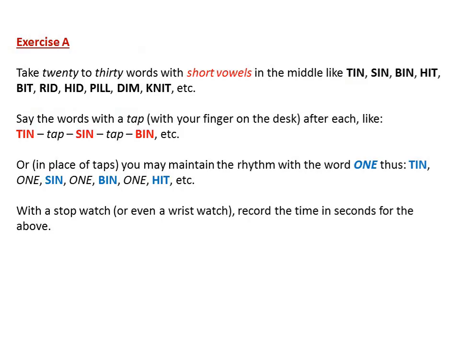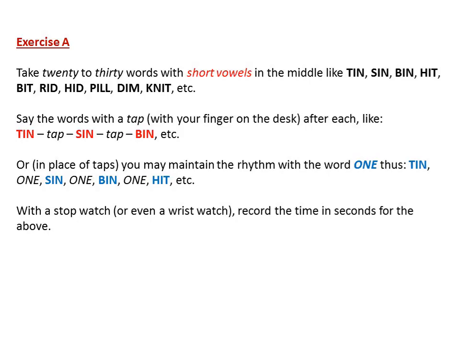Exercise A. Take 20 to 30 words with short vowels in the middle like tin, sin, bin, hit, bit, rid, hid, pill, dim, knit, etc. Say the words with a tap with your finger on the desk after each, like tin, sin, bin, etc. Or, in place of taps, you may maintain the rhythm with the word one.